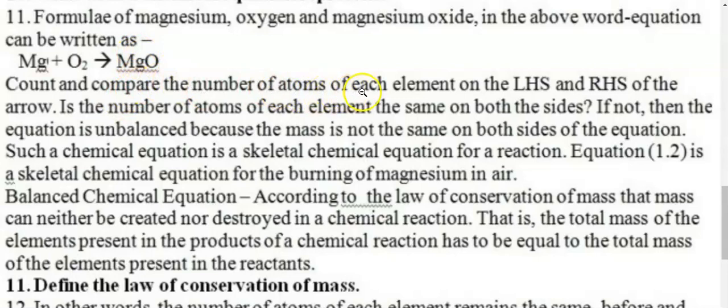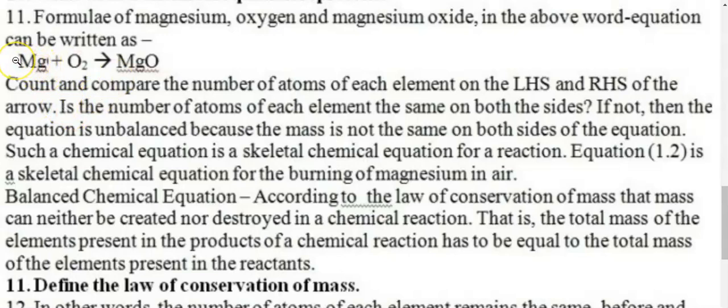Count and compare the number of atoms of each element on the left hand side and right hand side of the arrow. Now students, the arrow means the sign of equality as we find in mathematics. So when we say magnesium plus oxygen, in real terms we are saying magnesium, that is Mg plus O2, is equal to MgO. So if not, then we count the number of atoms.